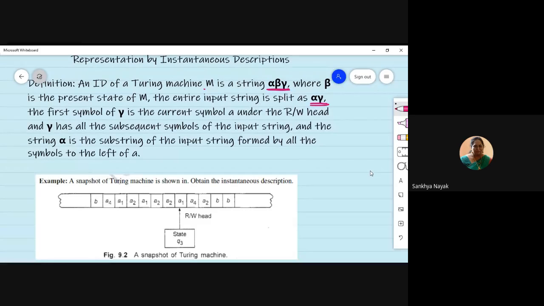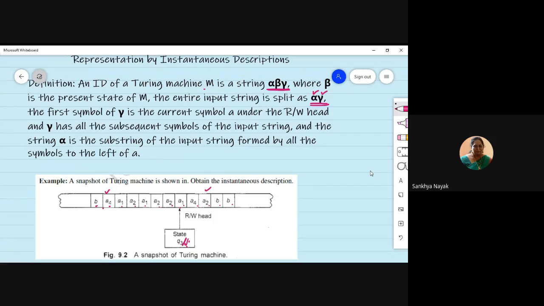You can see here, this is a blank symbol, and A4, A1, A2, A1, A2, A2, A1 symbols are there like this. And this is the state, beta. Currently beta is this state, and I am going to divide the string, whatever is there from A4 to A2, into alpha and gamma.